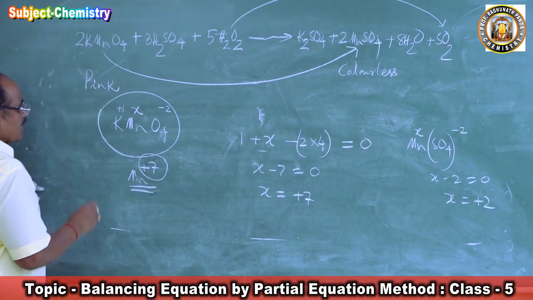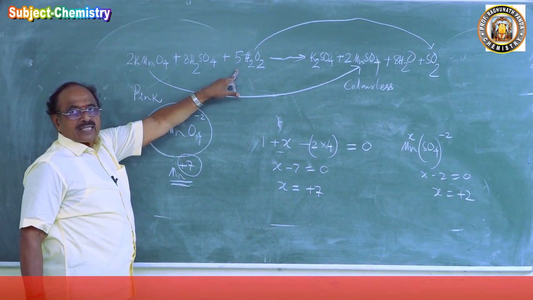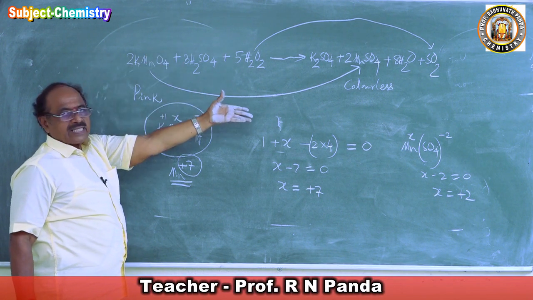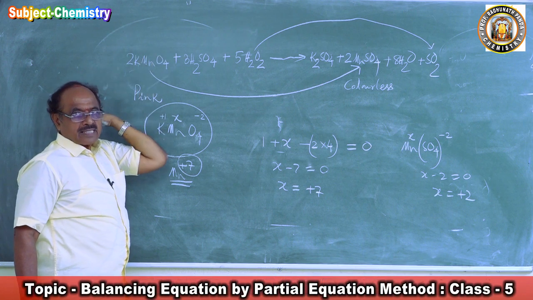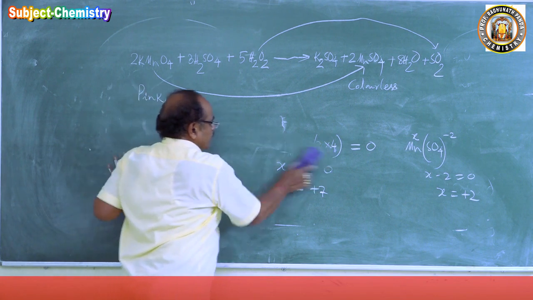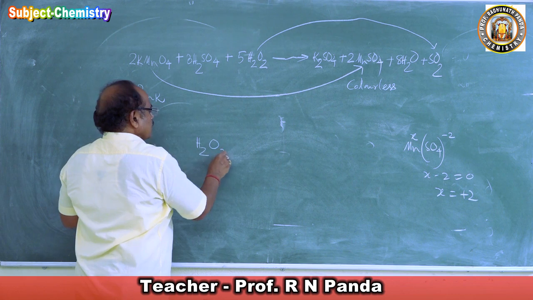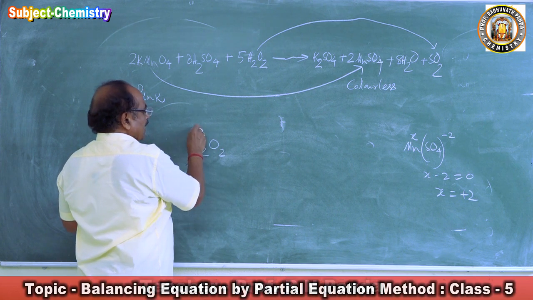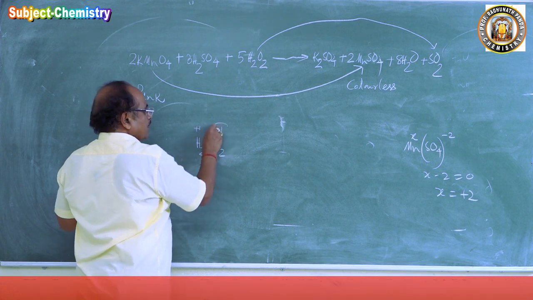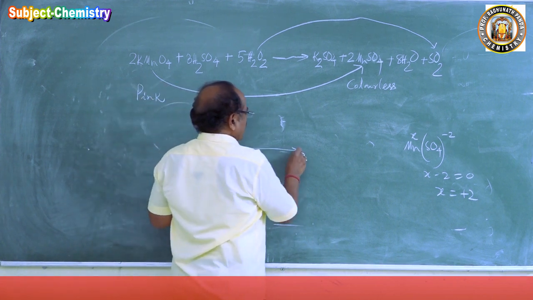So who has done it? Hydrogen peroxide. Hydrogen peroxide reduced potassium permanganate to MnSO4, hence the pink color disappears. Then what has happened to hydrogen peroxide? In hydrogen peroxide, H2O2, as a peroxide, hydrogen is +1, so oxygen is -1 here. It is becoming 0. Hydrogen peroxide is becoming O2.